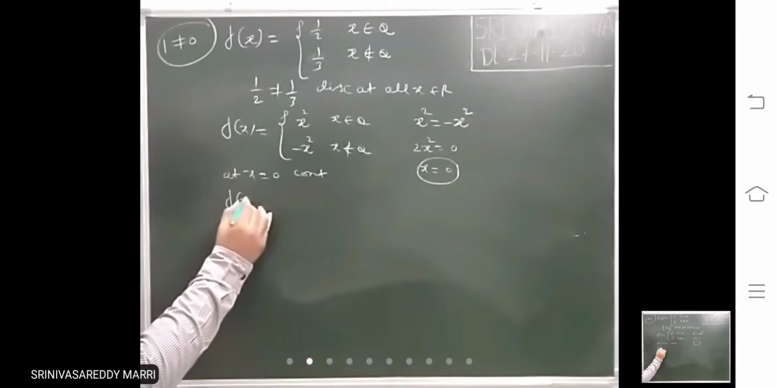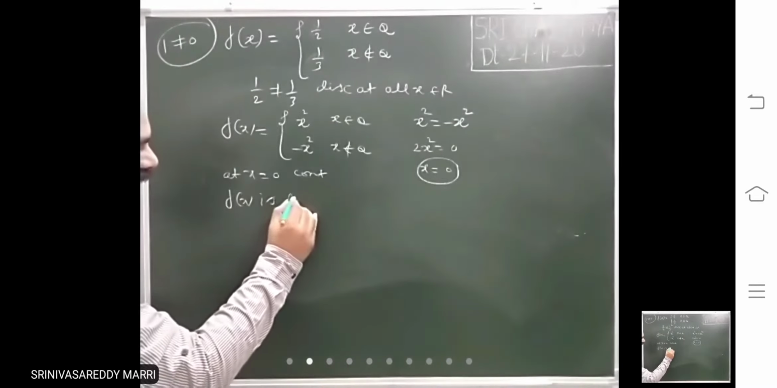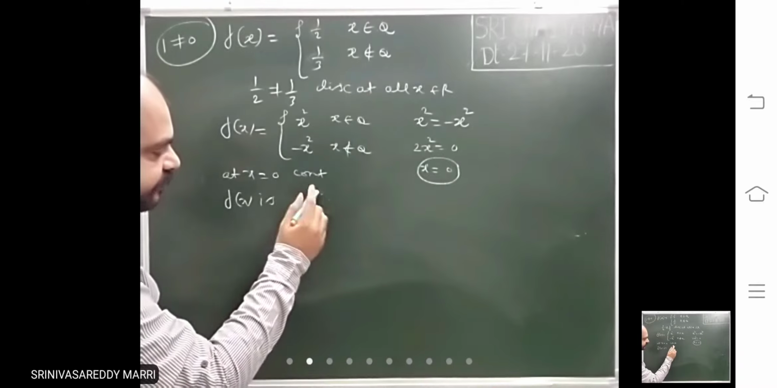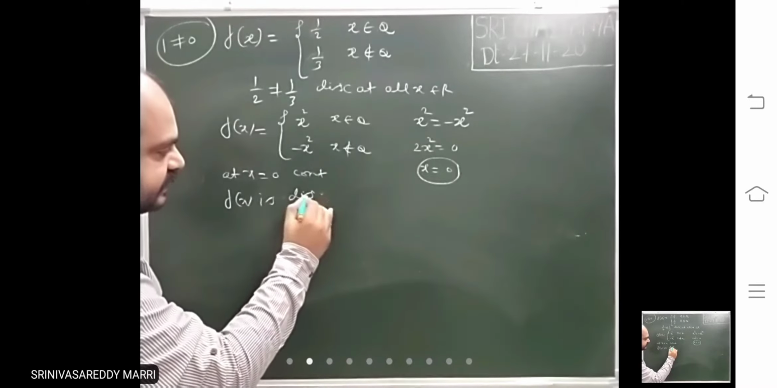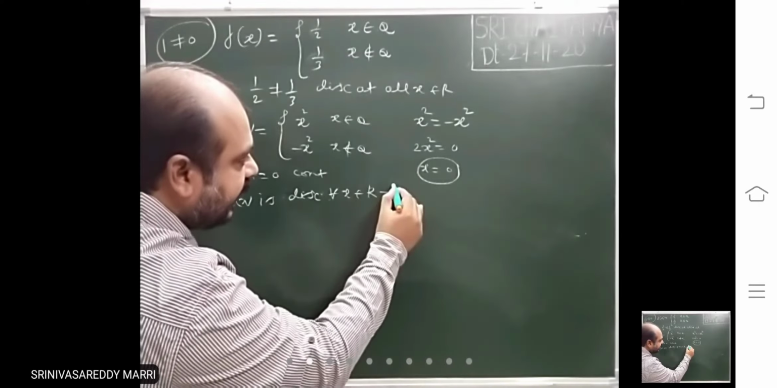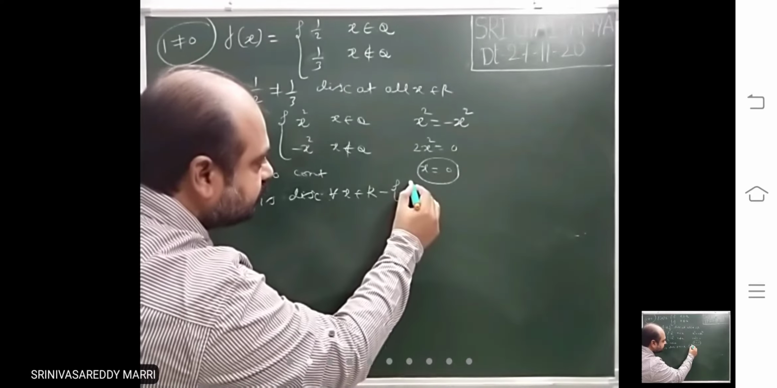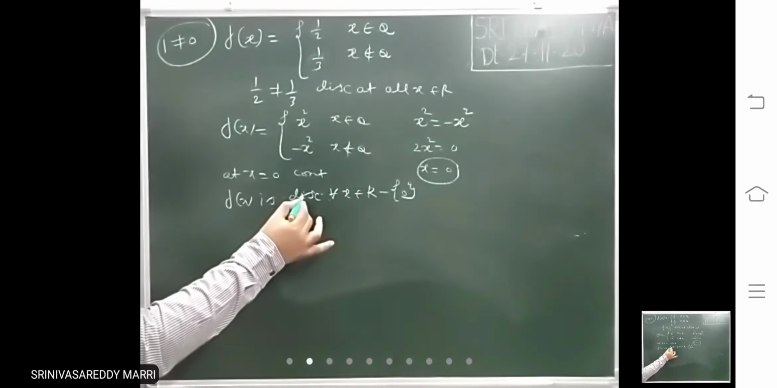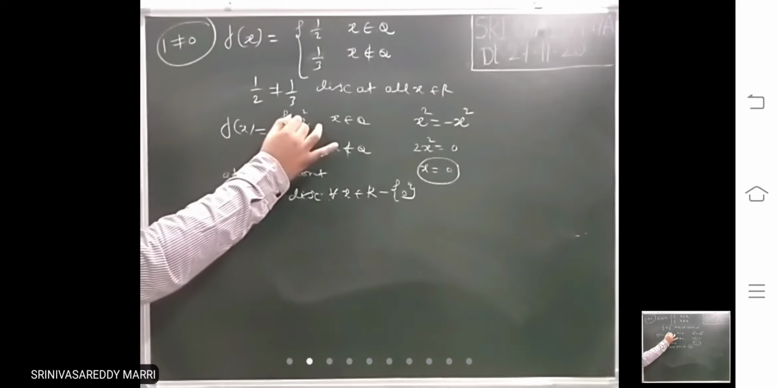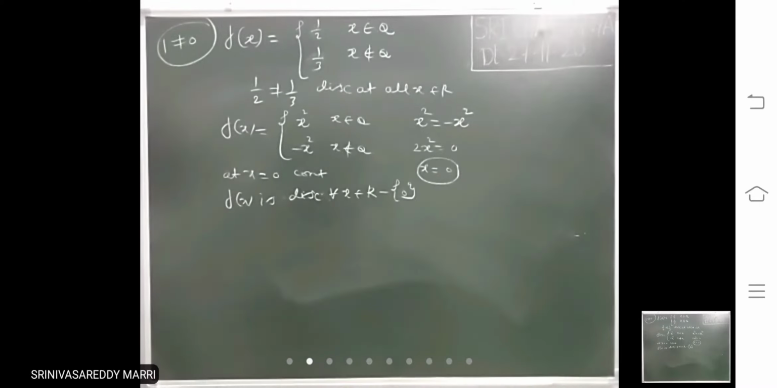Therefore, if you have to write the interval, f of x is continuous at x equal to 0. Suppose you have to write in which interval it is discontinuous? Discontinuous for all x belongs to R minus 0. It will be discontinuous for all real values except 0. That means equate this to this. Whatever values you get, at those points it will be continuous. At the remaining points, it will be discontinuous.